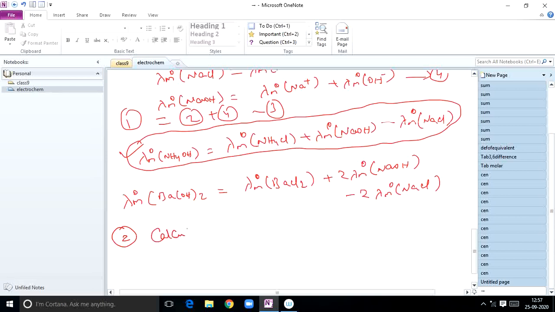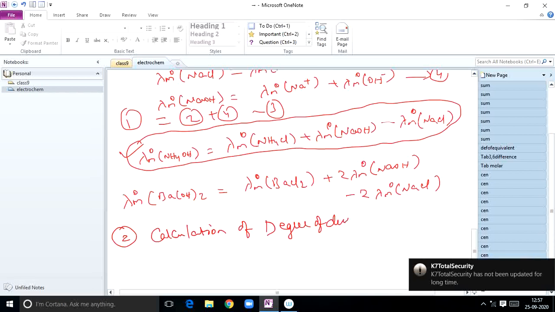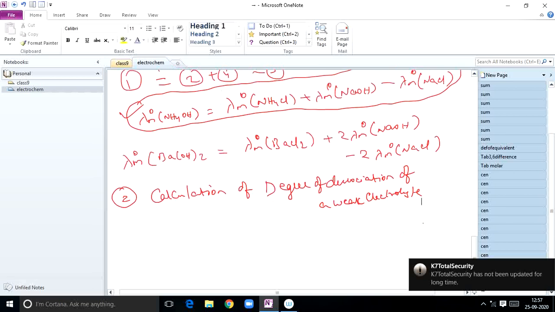What is the second application? Calculation of degree of dissociation of a weak electrolyte. Now, degree of dissociation can be represented by the formula alpha is equal to lambda mc by lambda m naught. That is the relation: lambda mc by lambda m naught.